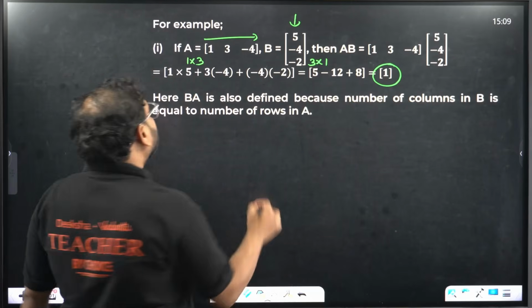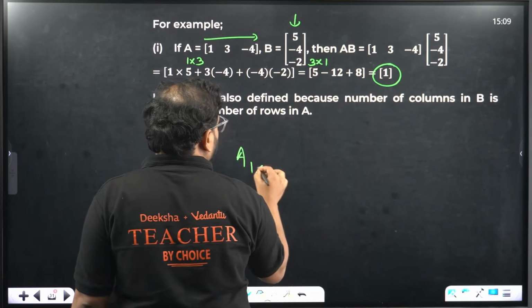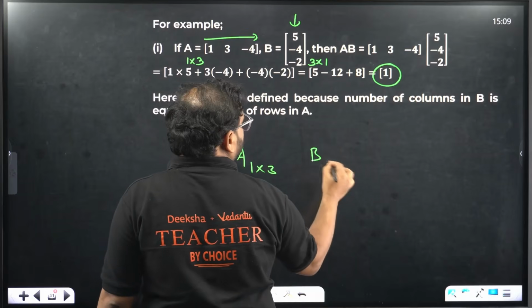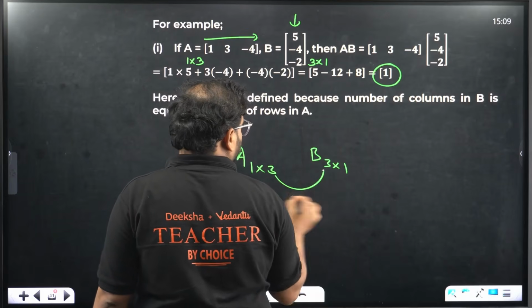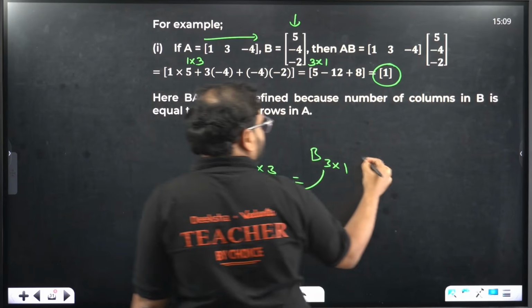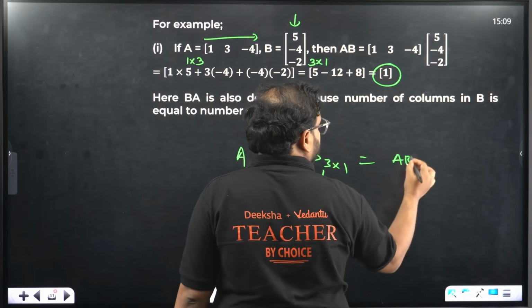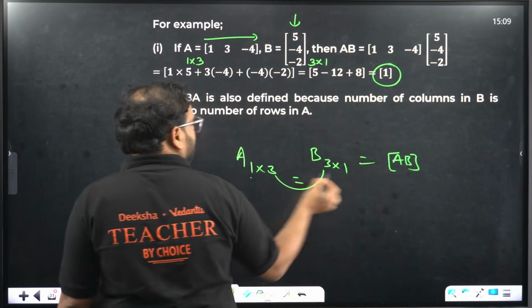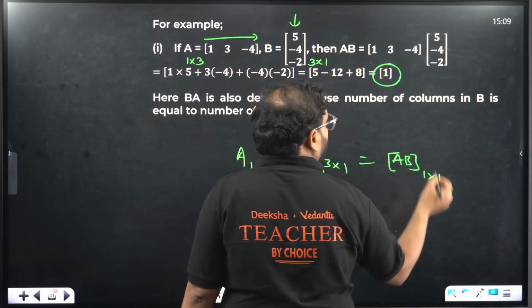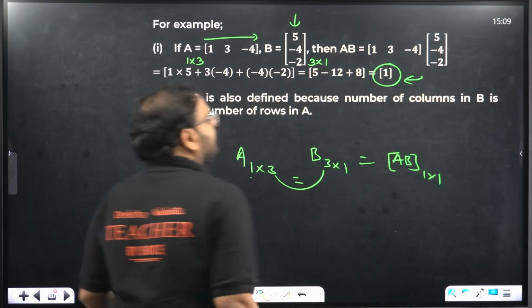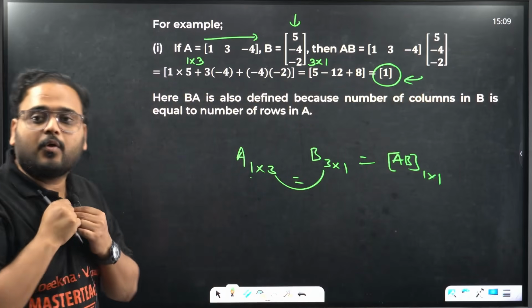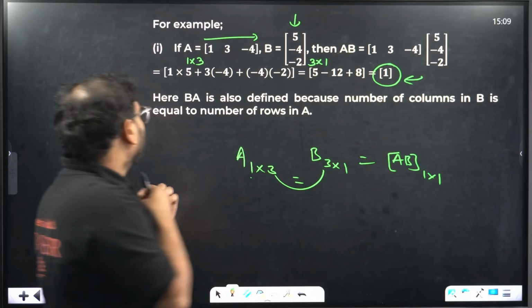Anyway, check it out. If your matrix A order was 1 cross 3 and B was 3 cross 1, these are equal. And so the resulting matrix will be what? Matrix AB, and the order will be what? 1 cross 1, meaning one row, one column. That is your answer over there. Okay, sir.